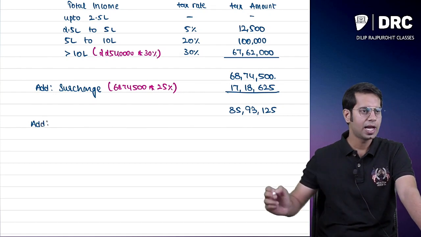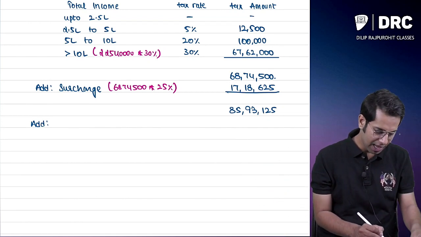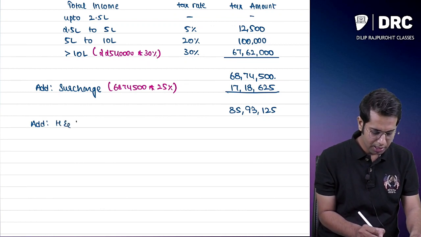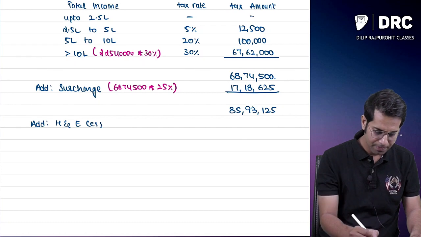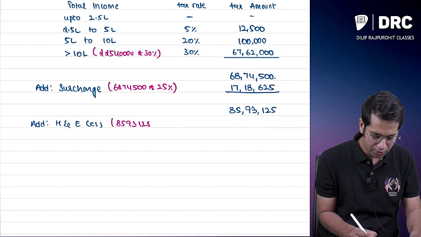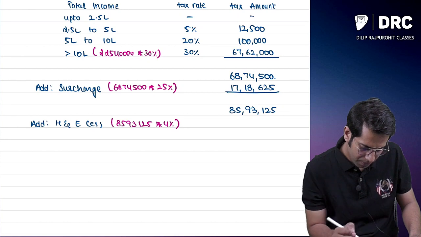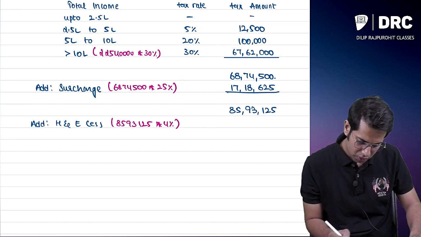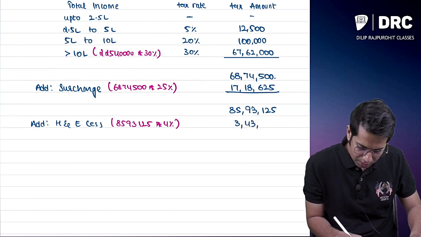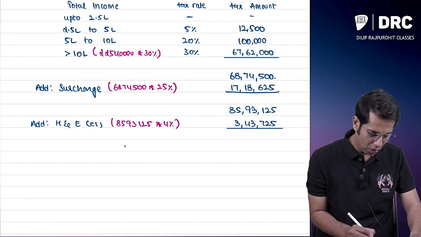Obviously, needless to say, I will have to add a mandatory thing. What is that mandatory thing, sir? I will have to add health and education cess, which is 4%. 85 lakhs 93,125 into 4%. How much does it come to? Cess comes to 3,43,725 rupees.